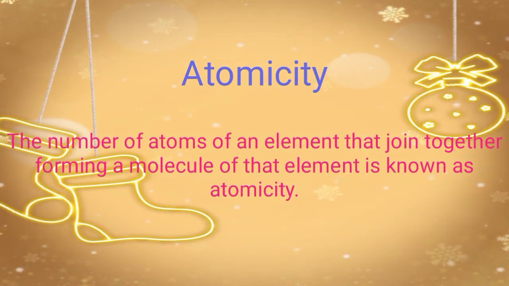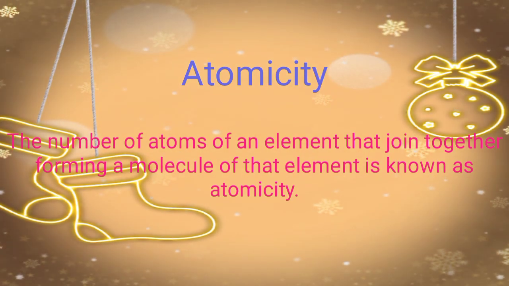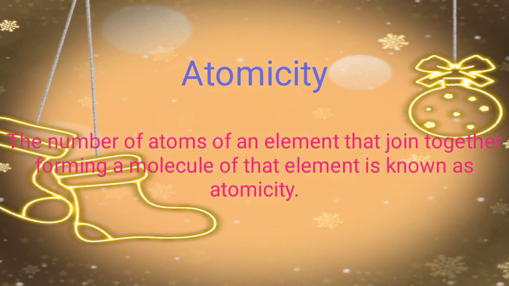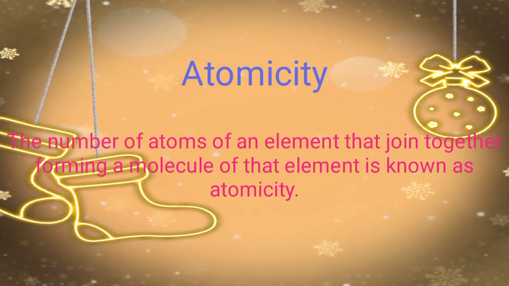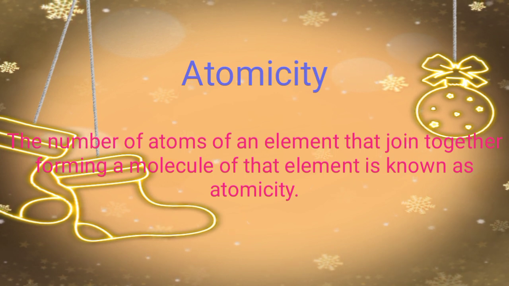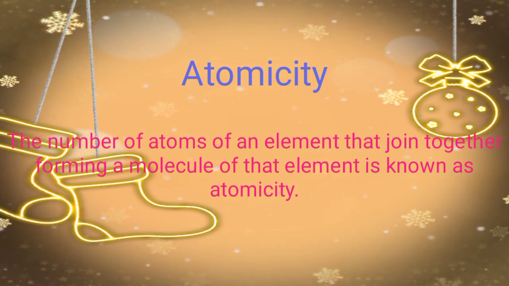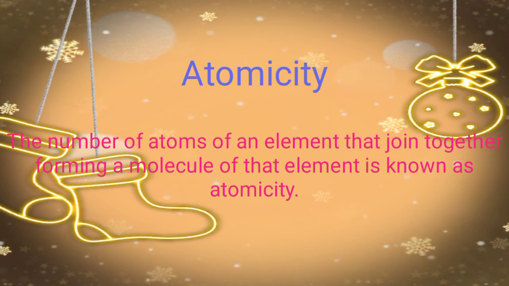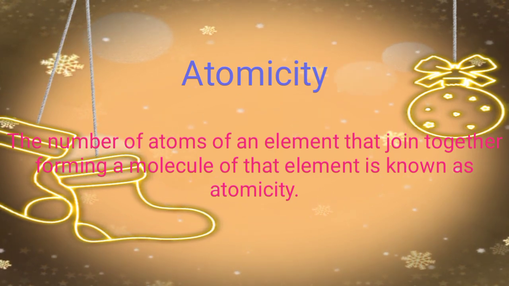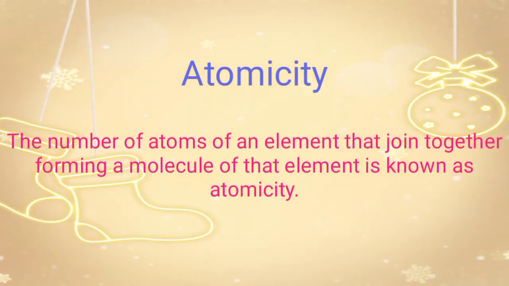Now what is atomicity? What is the atomicity of an element? The number of atoms of an element that join together forming a molecule of that element is known as atomicity. Okay, so how many atoms combine to form a molecule? How many atoms are combining? That is called the atomicity. Now we are clear what the atomicity of an element is.